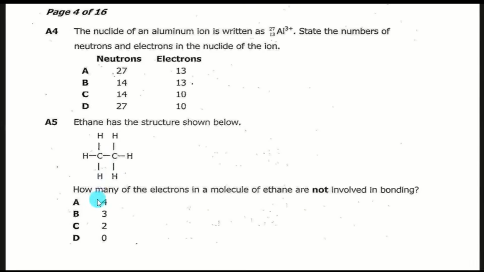So let's go to A4. It says the nuclide of an aluminium ion is written as 27, 13, Al 3 plus. Then they're saying state the numbers of neutrons and electrons in the nuclide of the ion. So this one, the answer is C. Then A5 says ethane has the structure shown below.